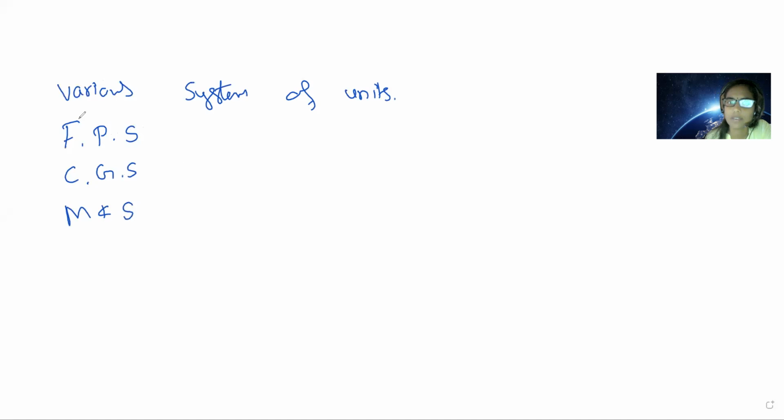So what is FPS? F is the length factor, P is the mass factor, and S is the time factor. So length is foot, mass is pound, and second is time. Second is the same in our system, but in the CGS system there is centimeter, gram, second. Nowadays also we sometimes use the CGS system. And in the MKS system, meter, kilogram, and second.